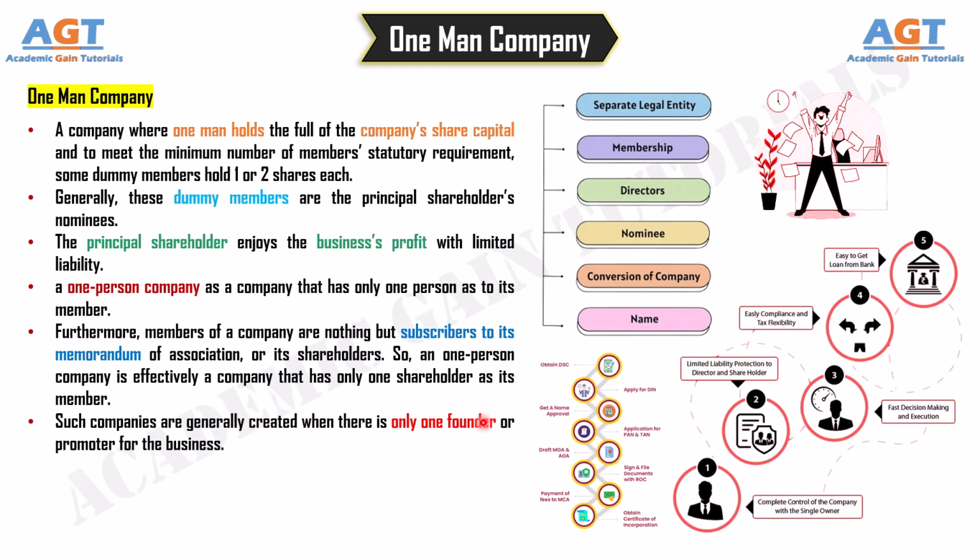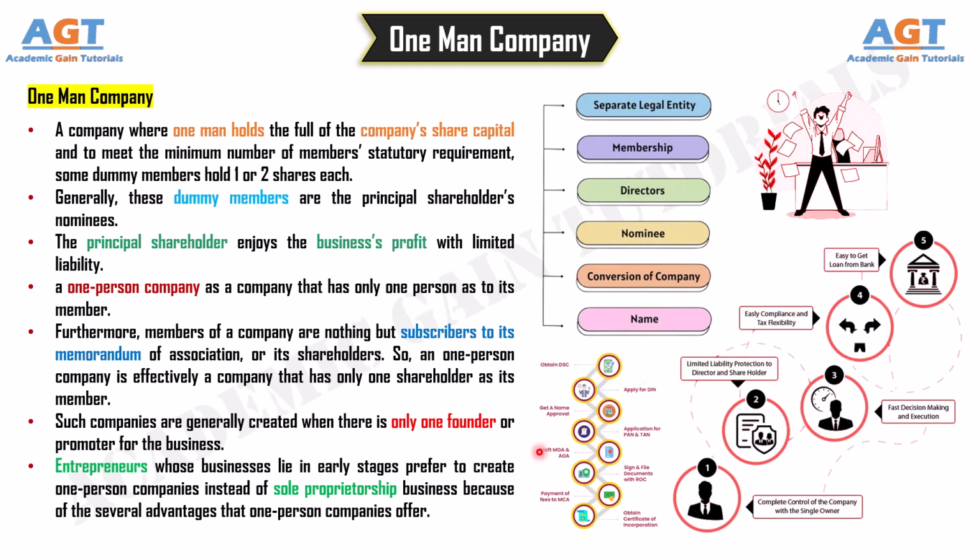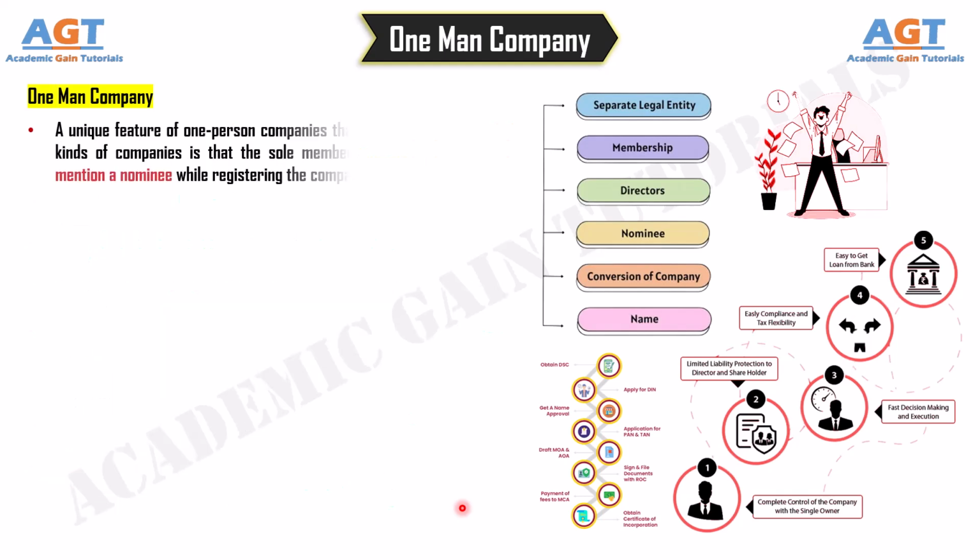Entrepreneurs whose businesses lie in early stages prefer to create one-person companies instead of sole proprietorship businesses because of the several advantages that one-person companies offer. A unique feature of one-person companies that separates them from other kinds of companies is that the sole member of the company has to mention a nominee while registering the company.